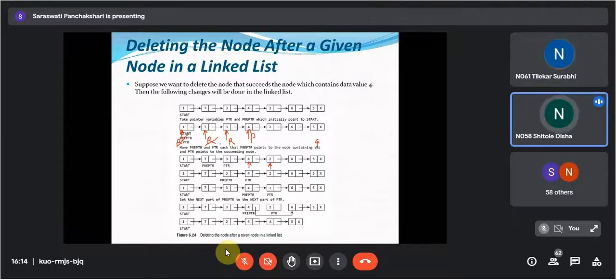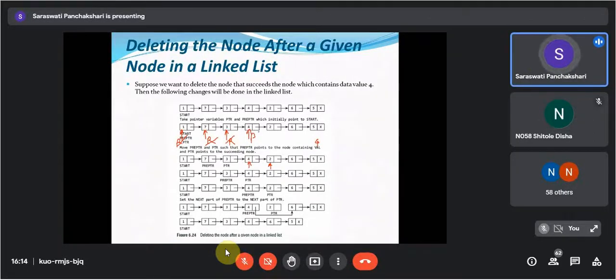No, ma'am. So what has to be done? Pre-PTR is equal to PTR. So this will become your pre-PTR. And PTR is equal to PTR of next.